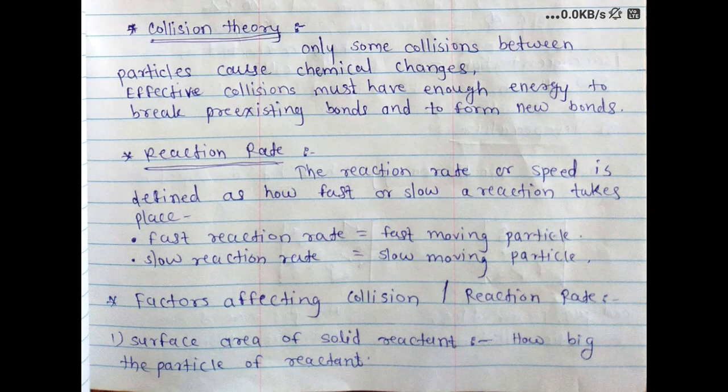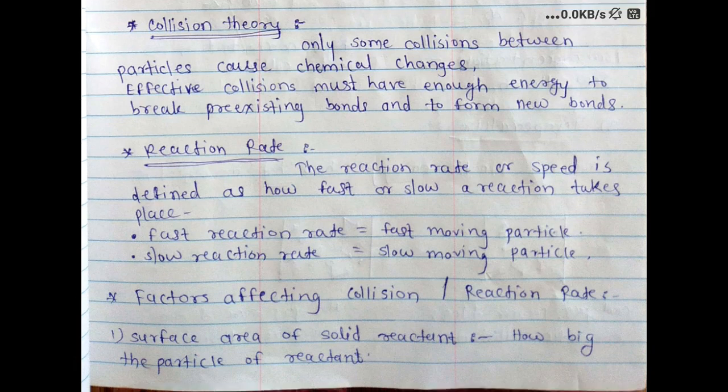Reaction rate or speed is defined as how fast or how slow a reaction takes place. Fast collision means a fast reaction, with fast moving particles. Slow collision means the concentration of the solution is low, so the movement of particles is slow. This determines the rate of reaction, fast or slow. Factors affecting collision also affect reaction rates.